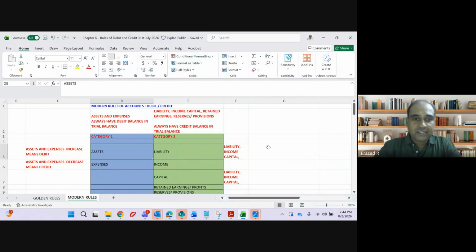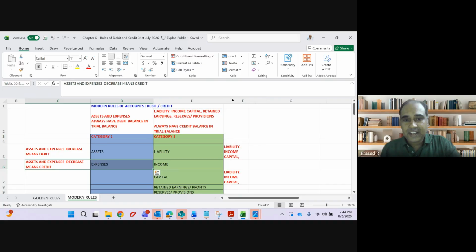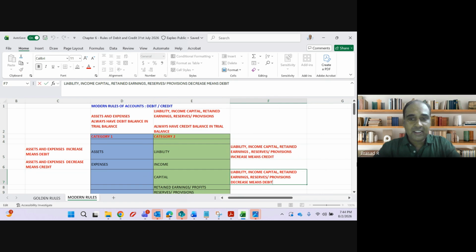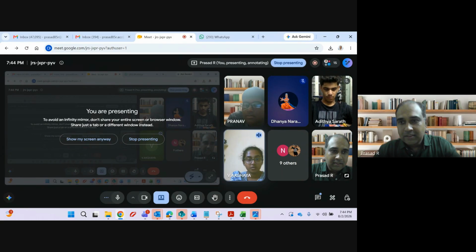Whenever asset and expenses increase, what shall we do? Debit. Asset and expenses decrease means credit. Liability, income and capital increase means credit. Liability, income and capital, retained earnings, reserves and provisions decrease means debit, guys. Simple rules. Any doubt in this?